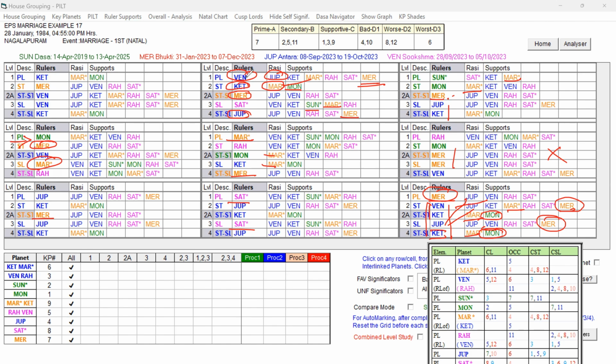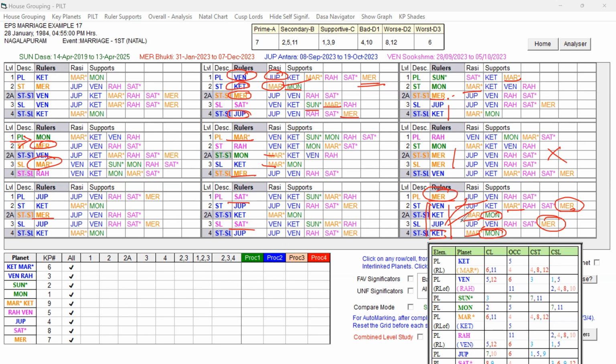Now in Venus Dasa, Mercury Bhukti is comparatively better than the other planets just because it has the key planets of the Dasa Lord, right? And also it does not have the other unfavorable key planet in its rulers. So during Mercury Bhukti in Venus Dasa, which antra is supportive for marriage? That antra should have Venus and Ketu and Jupiter, and it should be free from Mercury in the primary levels.